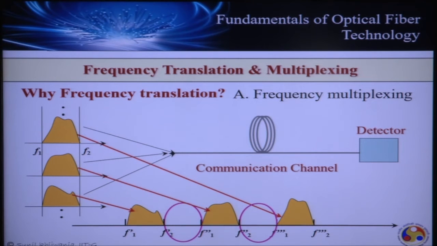If the ranges in which I am translating these signals are separate from each other, then it is always possible to distinguish this information at the receiver end and to retrieve the information after processing. So this is what we require in frequency translation: individual signals which occupy the same frequency range are mapped into different domains in the frequency range.